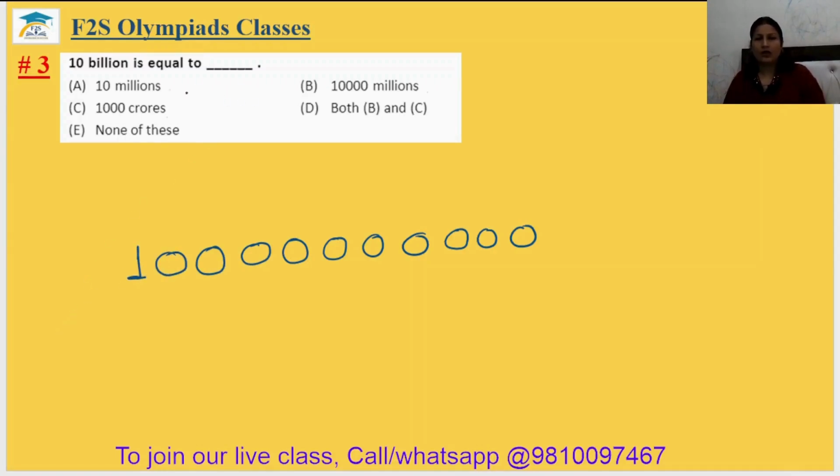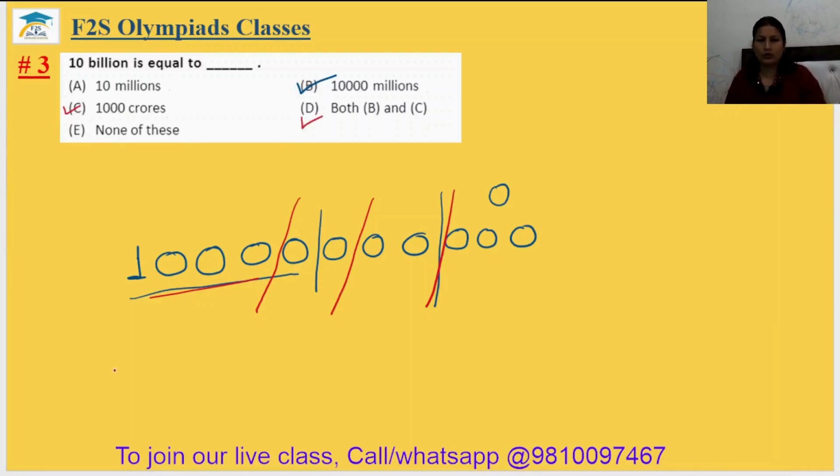Okay. Now check how many million it is. Ones period, thousands period, and then it is million period. So 10,000 million. Yes, it is in option B. Now we have to check as crore. So ones period, thousands period, lakh period, and then crore period. 1,000 crores. Option C is the correct answer. That means option B and C both. Third answer will be option D.